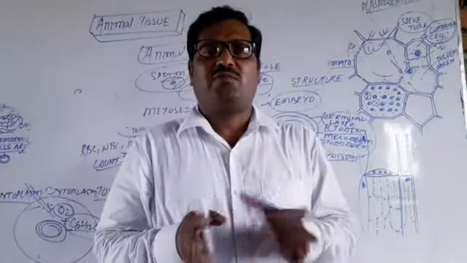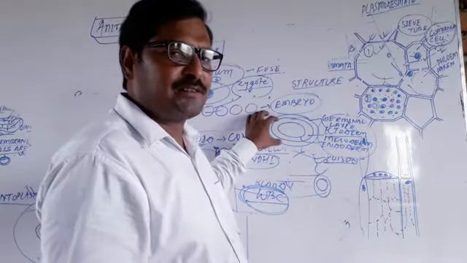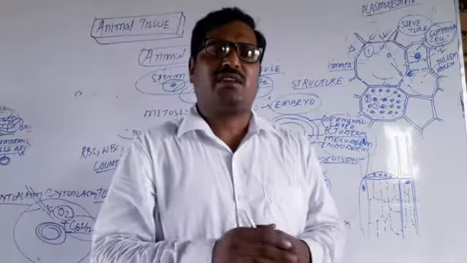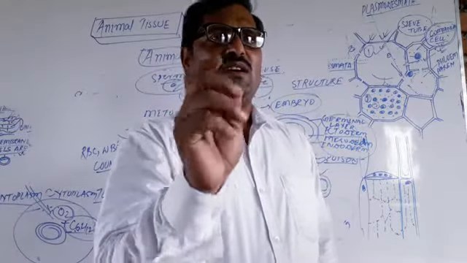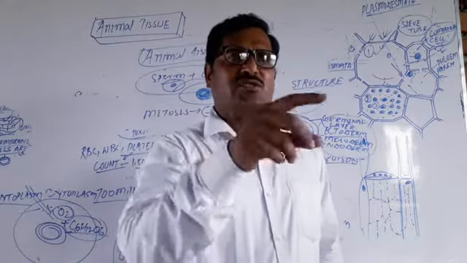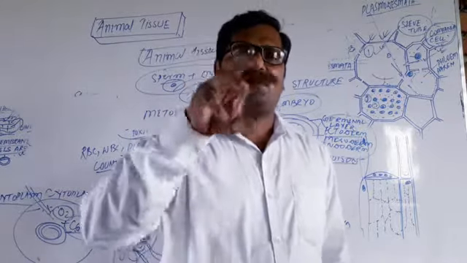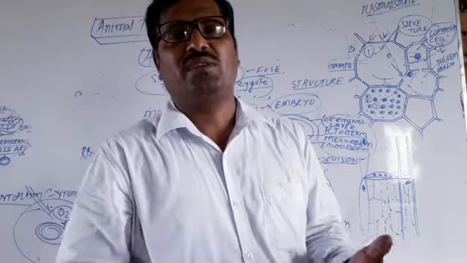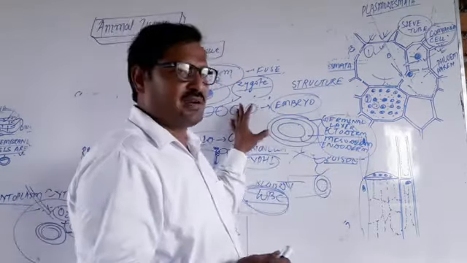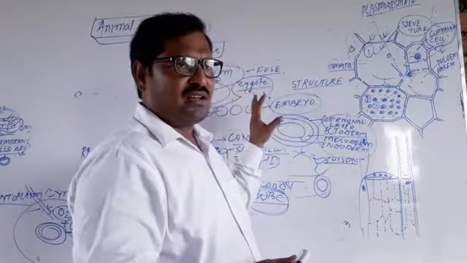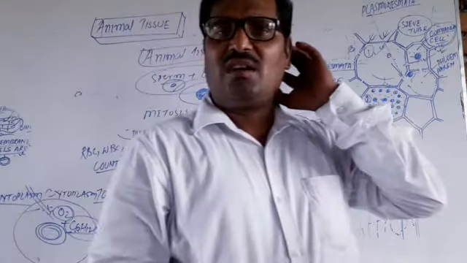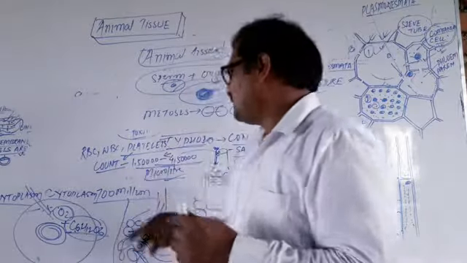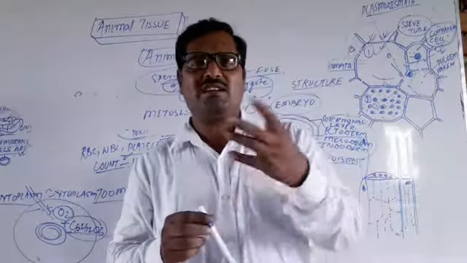So why did I start from the embryo germinal layer? This is how tissue develops, and when tissues mature in the human being, different organs are formed. Tissue forms the organ, an organ forms the organ system, and organ systems perform the different functions of the individual. So in the context of the chapter Animal Tissue, these are the subtopics of how the different tissues are formed. First we are talking about the epithelial tissue.